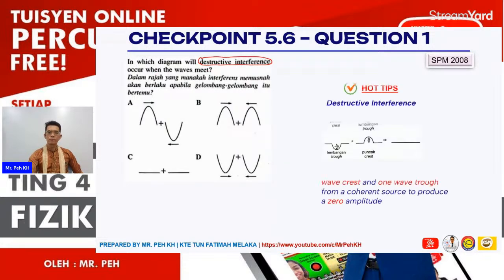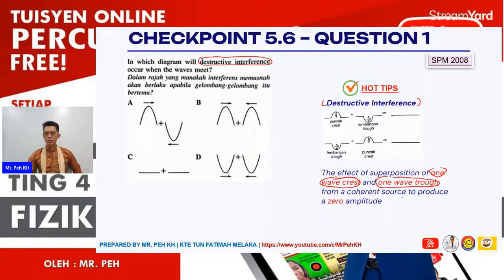Just now we learned that destructive interference occurs when one wave crest and one wave trough from coherent sources overlap each other. So it will be like these two cases, crest meeting trough or trough meeting crest.